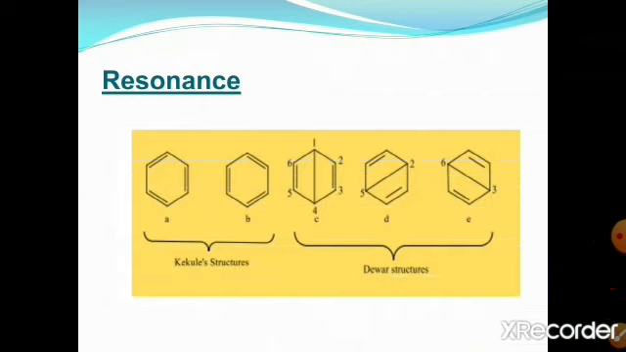Therefore, the benzene molecule can be represented by either of the two Kekulé structures, and none of these is the real structure of benzene. So, the real structure of benzene is the hybrid of all these structures.